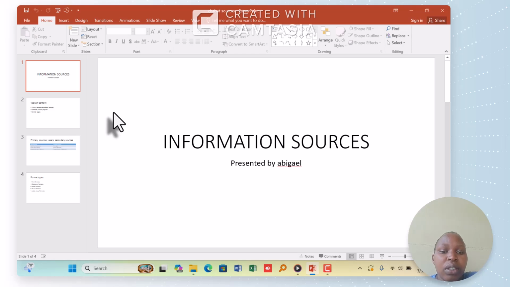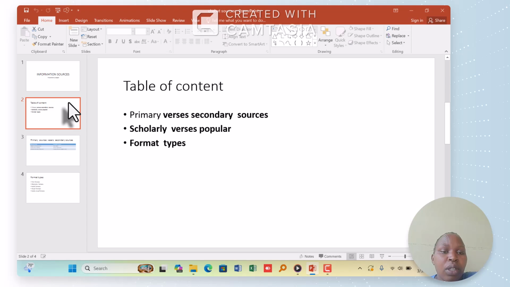Okay, friends, in this tutorial, this is our table of contents, which is showing us what we are going to talk about. I have primary source versus secondary source. Then I have scholar versus popular. Then I have format, how to format types, or the format types of those sources.